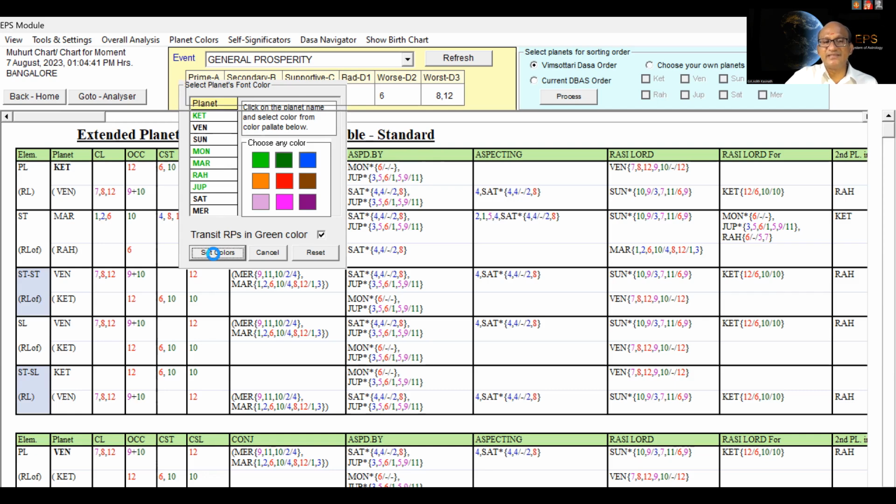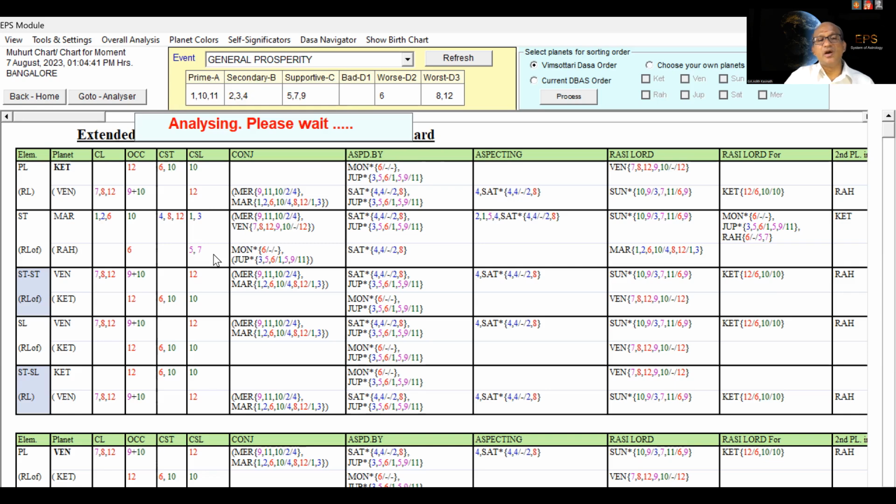If you set this, what will happen? In the EPS tables, all the ruling planets will get the green color font, so that we can identify each planet, whether it is a ruling planet in the nakshatra of another ruling planet or not, sub of another ruling planet or not, Rasi lord also a ruling planet, or a conjoined planet a ruling planet. So all these things we can easily identify.